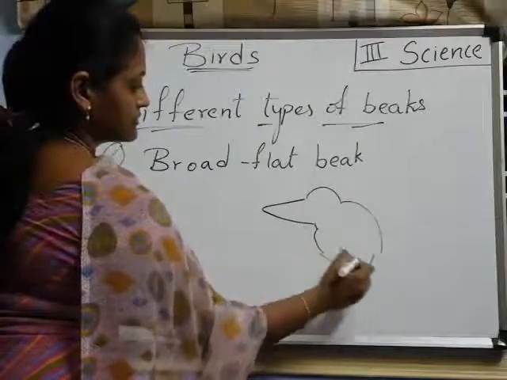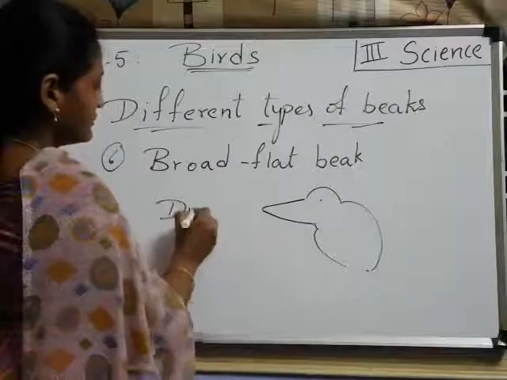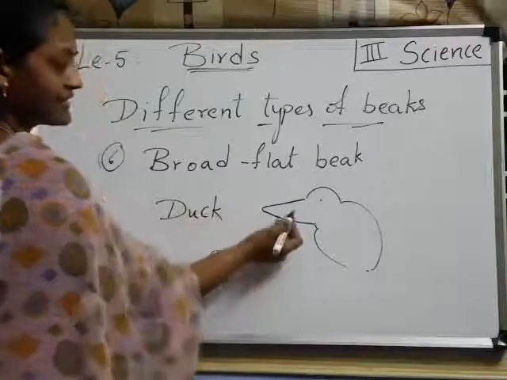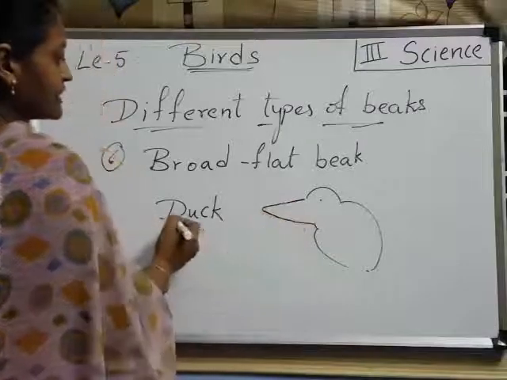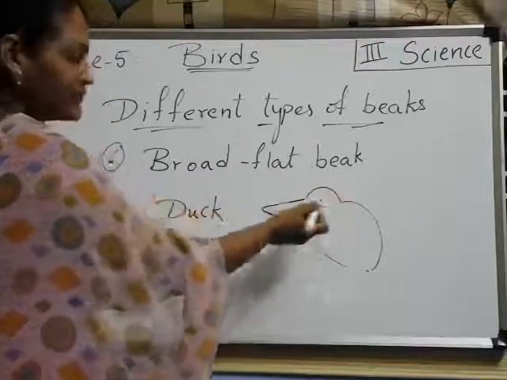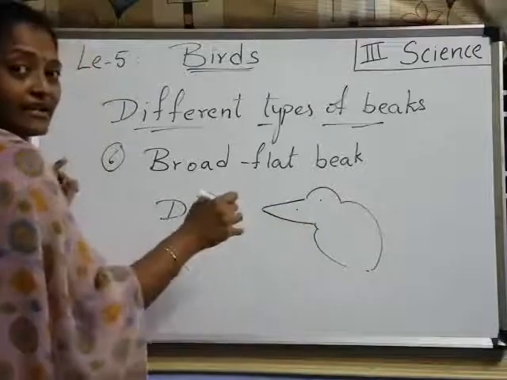Understood? Which birds are having like this? Do you know ducks? Do you know duck? Yes, duck is having like this. Okay, and this broad and flat beak of ducks, do you know, children, has a hole on this side and that side, so that